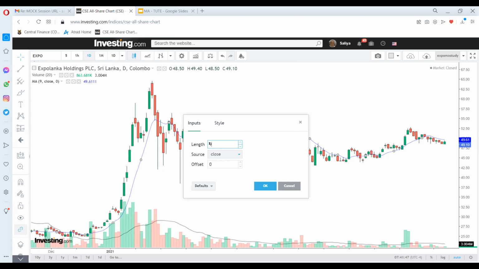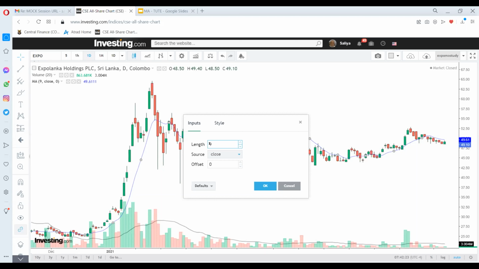Then for the longer one, a little longer than the 5-day, I take the 20 period as the value. The reason for that is because for a month you have 20 market days, right? Leaving aside the holidays in between, you have 5 working days for a week and 20 working days for a month. So when I get the value of the 20-day period, I know that that's the monthly value, right?